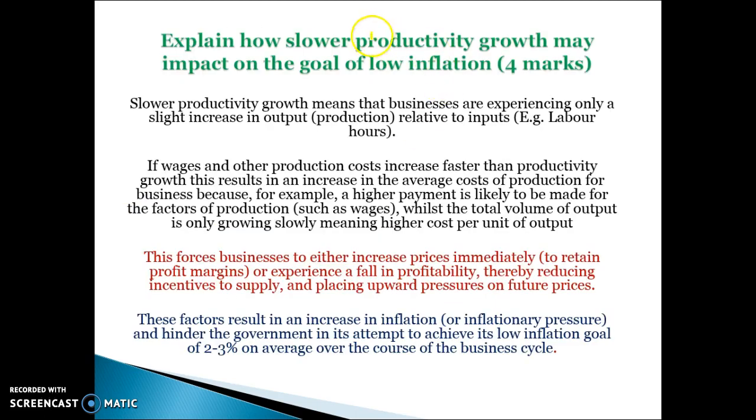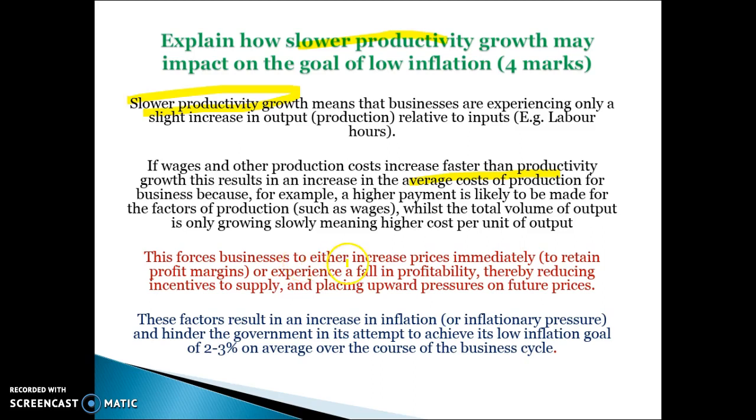So explain how slower productivity growth may hurt the goal of low inflation. Slower productivity growth does not mean productivity is going backwards. It means that businesses are only experiencing a slight increase in output relative to inputs, which may be labour hours. If wages and other production costs increase faster than this productivity growth, this will lead to an increase in the average cost of production for businesses. For example, a higher payment is likely to be made for the factors of production, whilst the total volume of output only grows slower. So essentially it's leading to higher cost of production per unit of output.